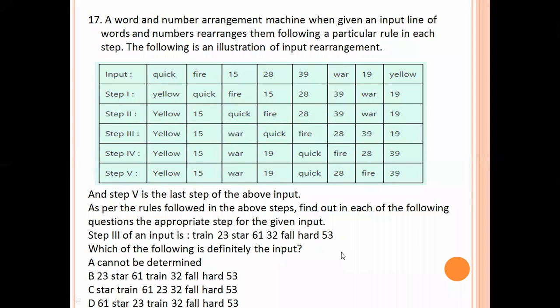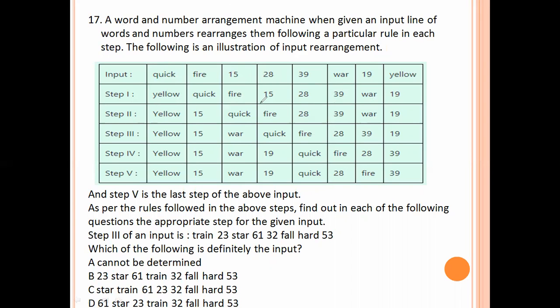Next question. A word and number arrangement machine, when given an input line of words and numbers, rearranges them following a particular rule in each step. The following is an illustration of input arrangement. Now here you see quick, fine, 15, 28, 39, war, 19, yellow is given. Now yellow comes first: yellow, quick, fine, 15, 28, 39, war, 19.